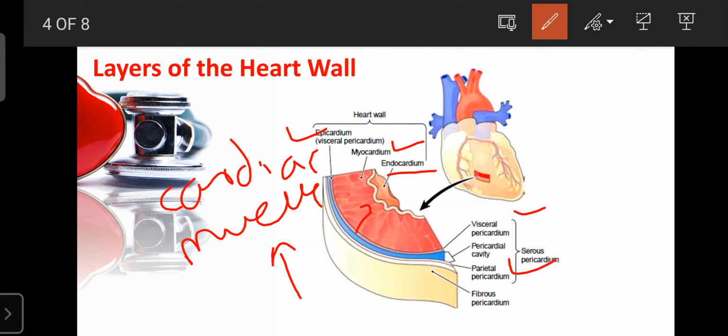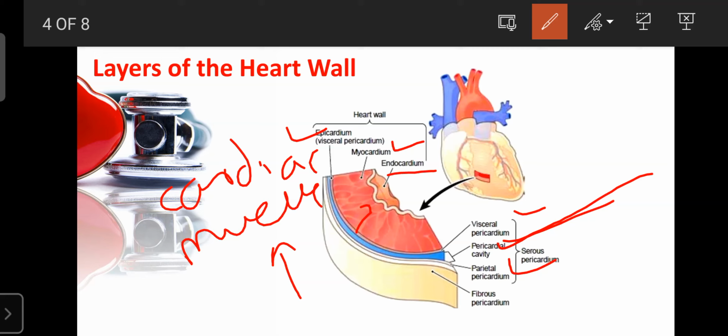Between the visceral pericardium and the parietal pericardium, one cavity forms. That cavity is known as the pericardial cavity. It is filled with fluid, known as the pericardial fluid.